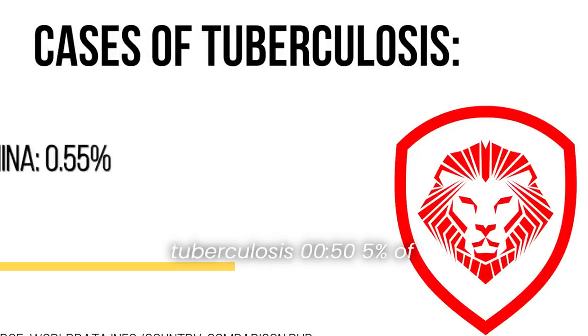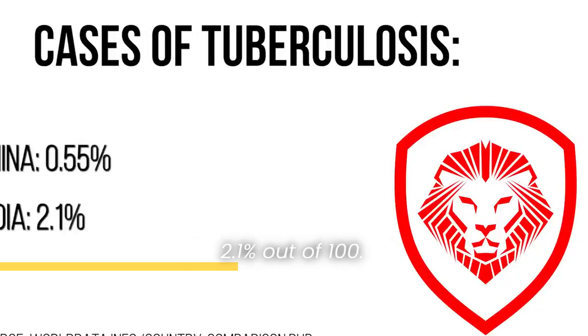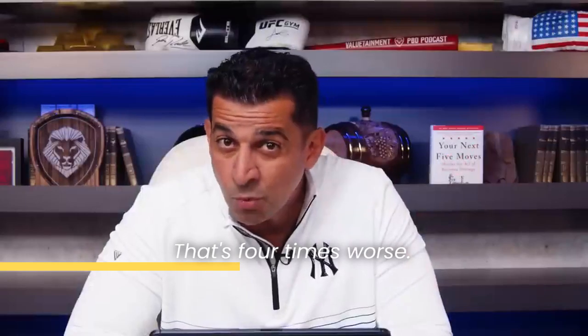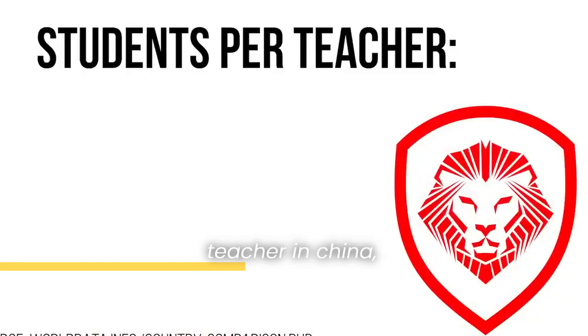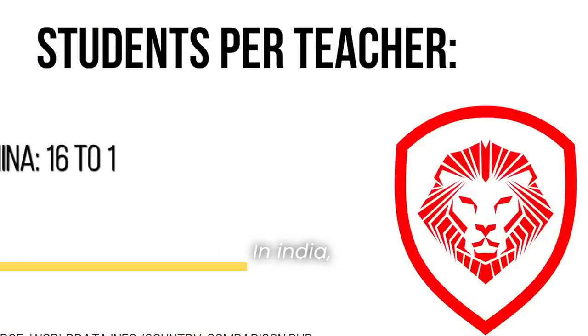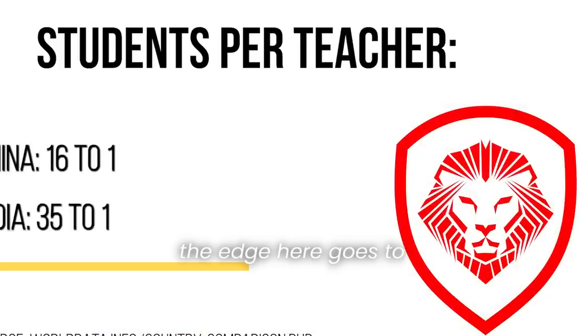Tuberculosis, 0.55% of people out of 100. In India, 2.1% out of 100. That's 4 times worse. It's a lot of setbacks. Edge goes to China. Education, when it comes down to students per teacher, in China, it's 16-1. In India, 35-1. Again, the edge here goes to China.